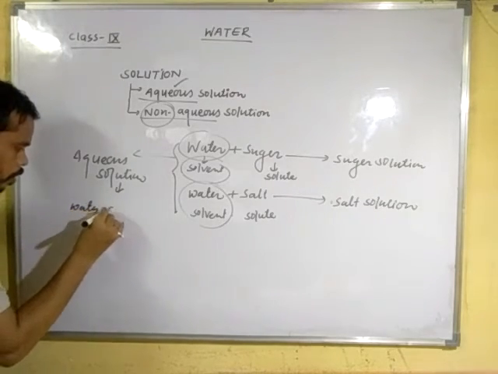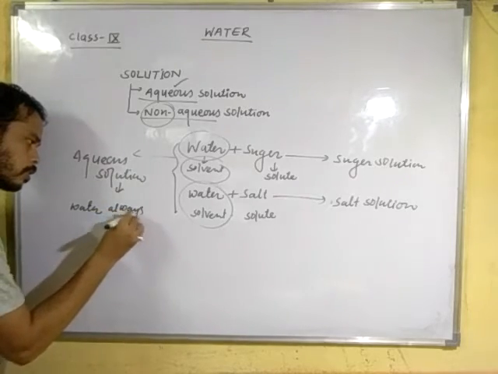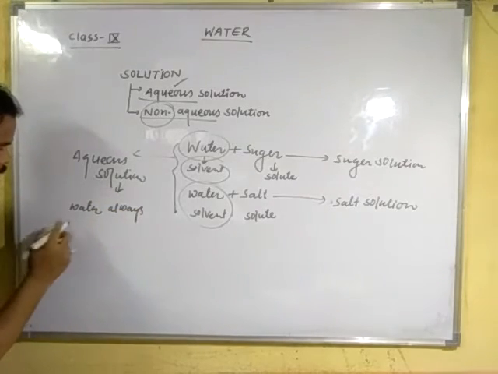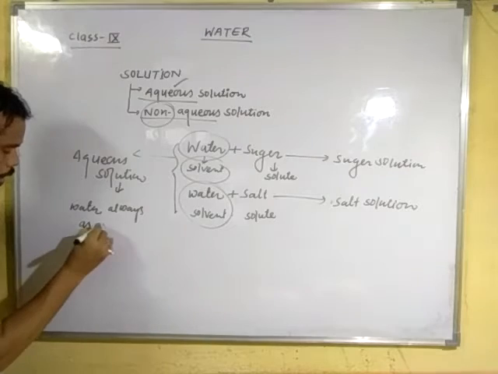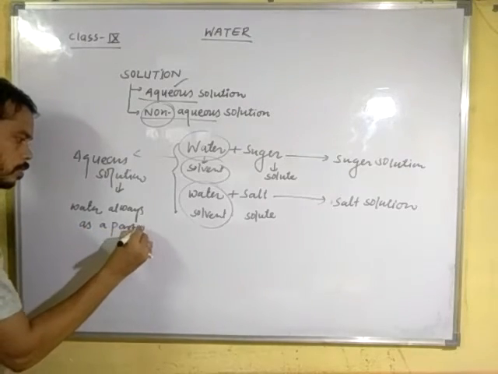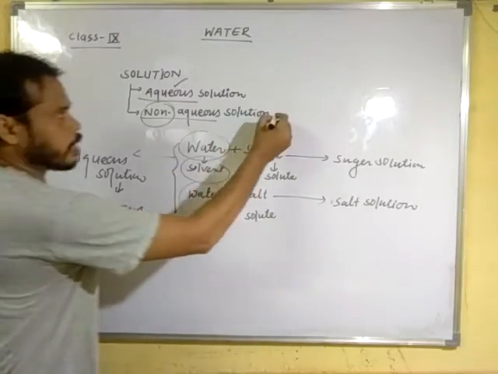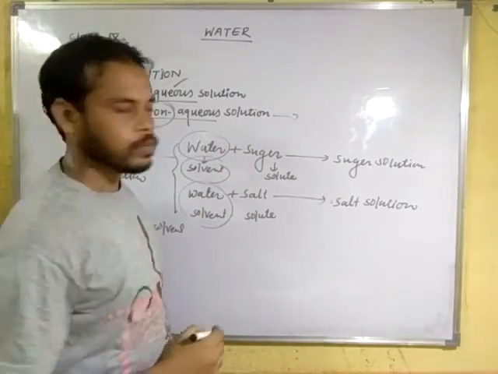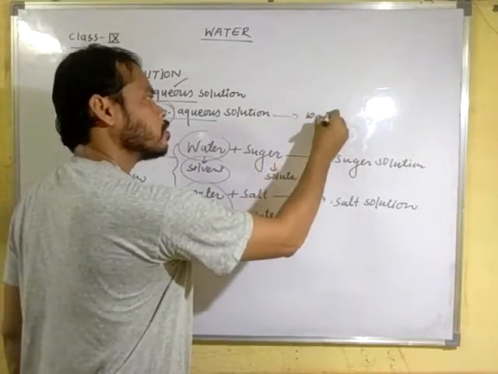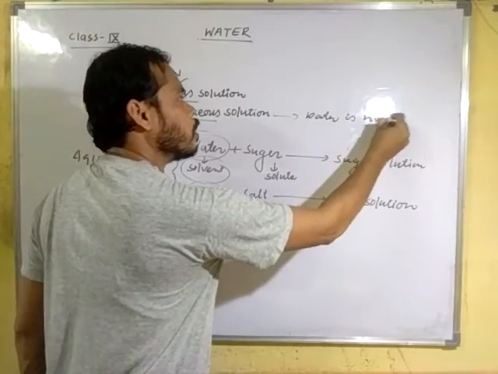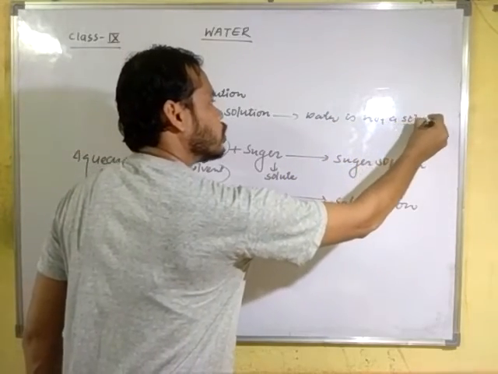Water always acts as a part of solvent. Here, in case of non-aqueous solution, water is not a solvent.